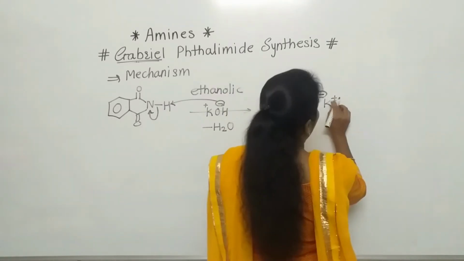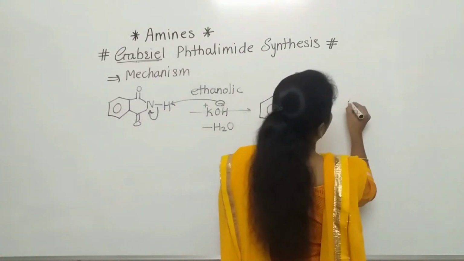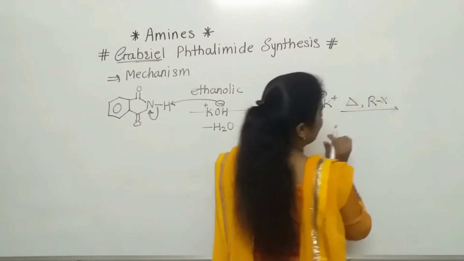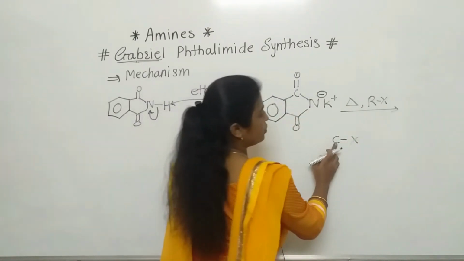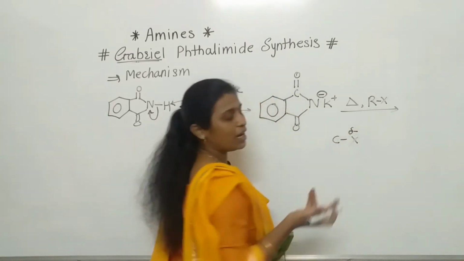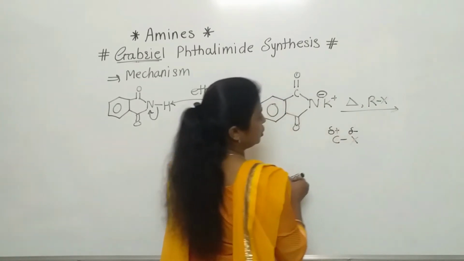Clear to everyone? Again, what is the second step? Here we have completed the first step. The second step is that we are heating it with the alkyl halide. In an alkyl halide, as we know, a carbon-halogen bond is there. Halogens are more electronegative, so they carry a partial negative charge and carbon carries a partial positive charge.